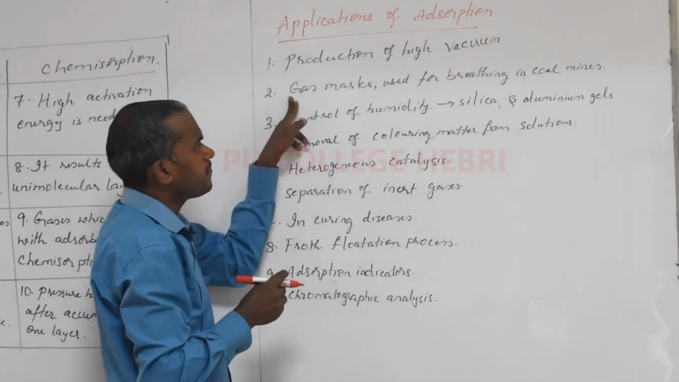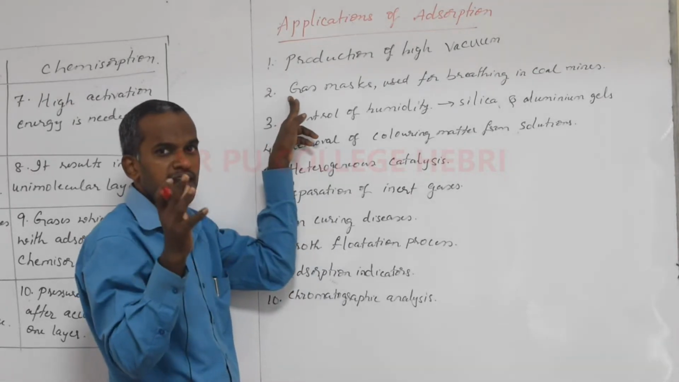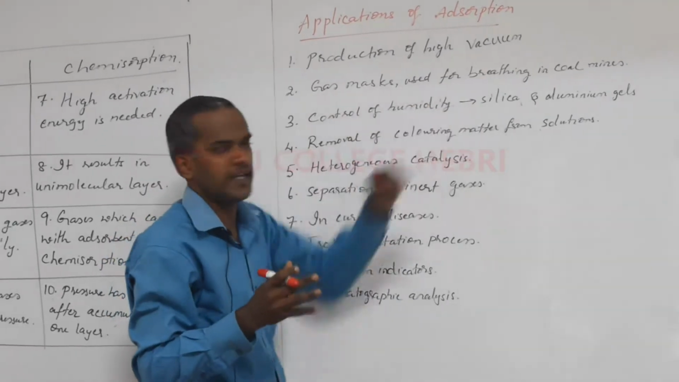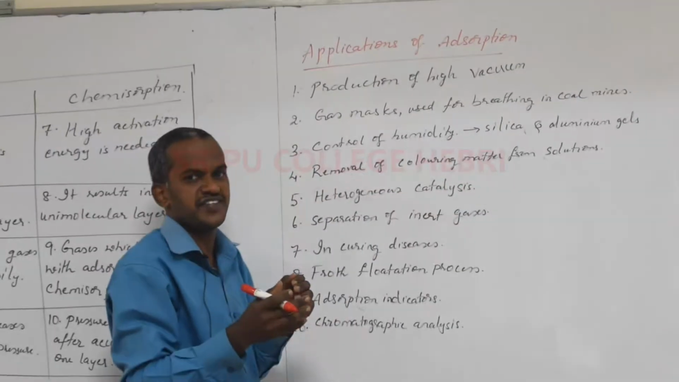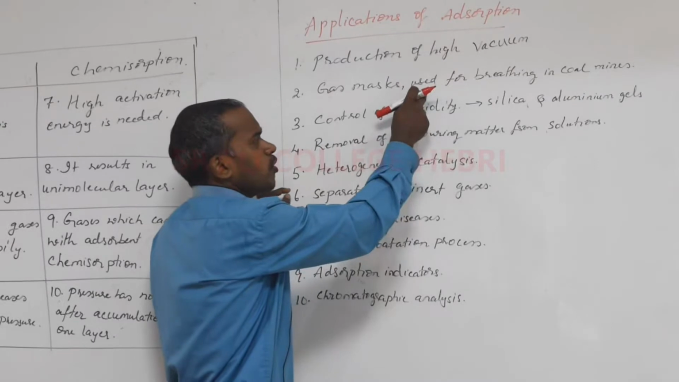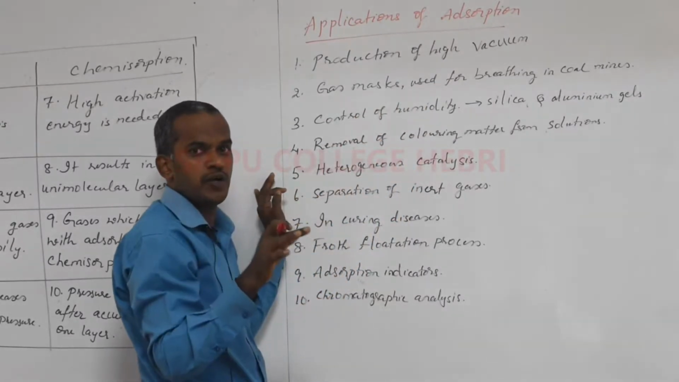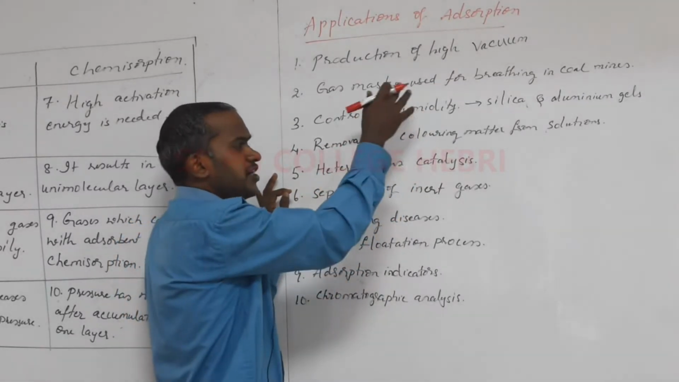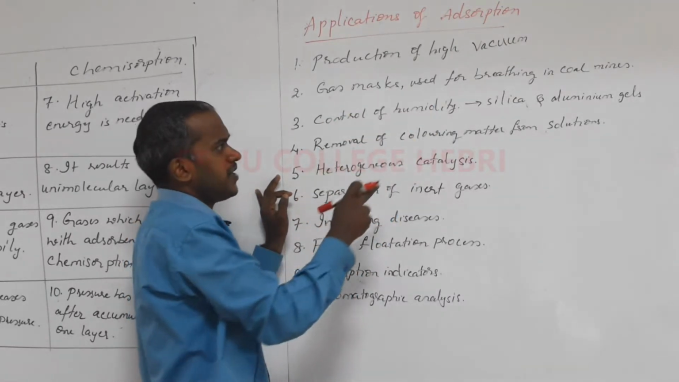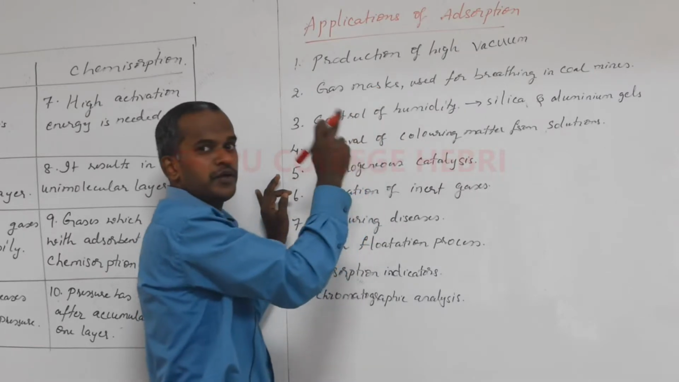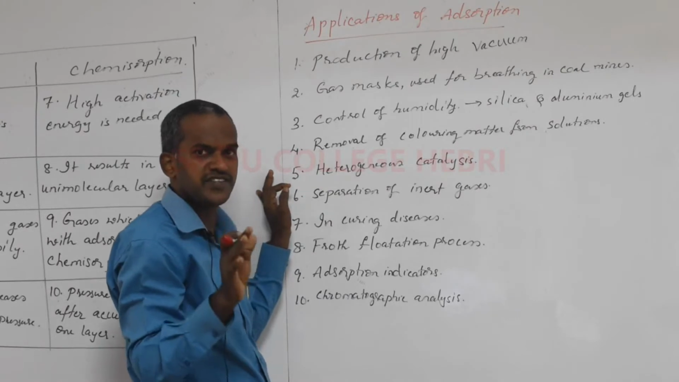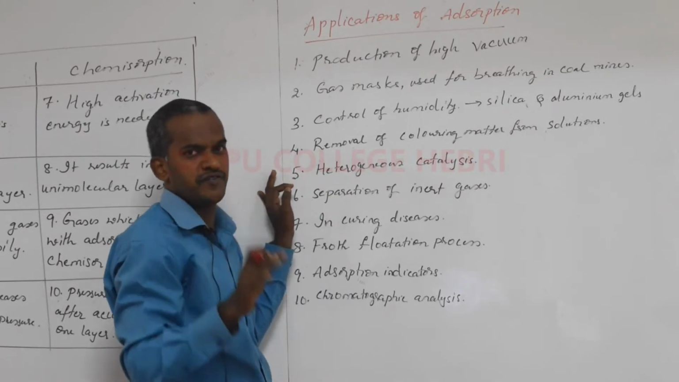Now second point, you may have seen the gas mask used by workers working in coal mines. There are so many poisonous gases released, and those poisonous gases have to be adsorbed. Again, they are using charcoal there. On the surface of the charcoal, these poisonous gases get adsorbed. So the gas mask used by workers in coal mines is also working on the principle of adsorption, where charcoal is there and the poisonous gases get accumulated on the surface of charcoal.